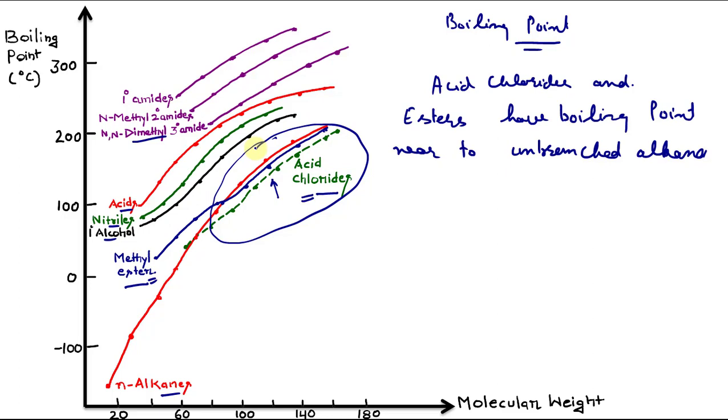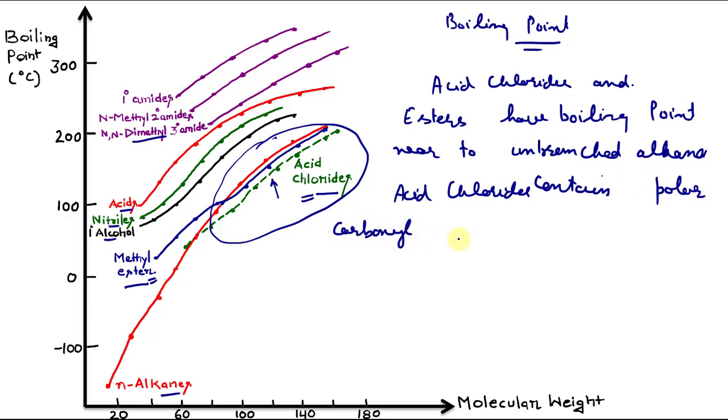Now we know that these acid chlorides contain a polar carbonyl group, that we already know from our previous lectures, but even then their boiling point is not very high.